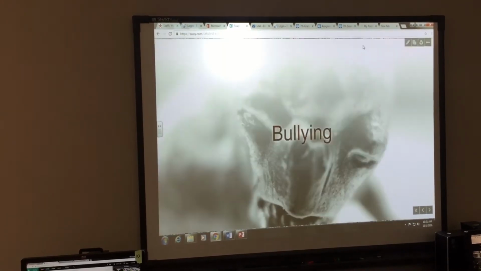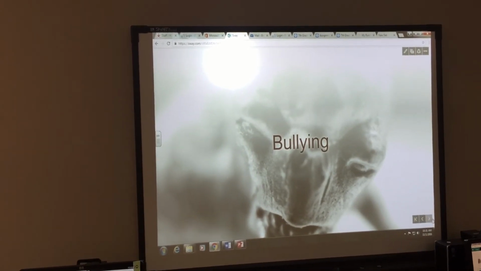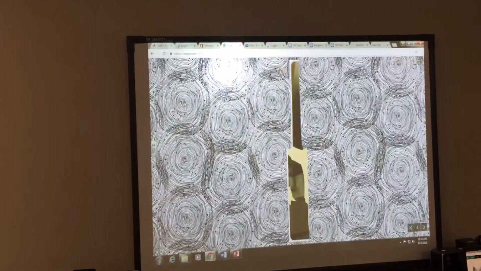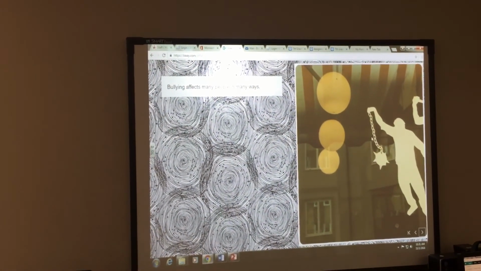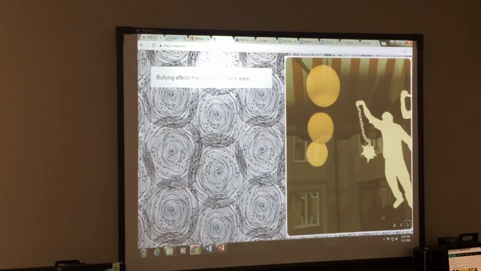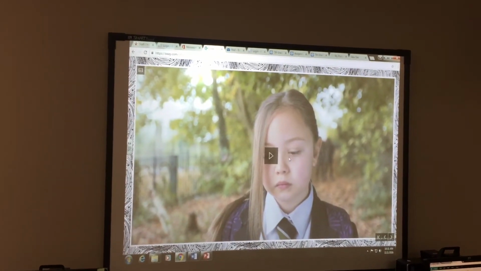So again, if I go up and play it, it's really freaking me out. It looks like it's broken. I don't know what the heck that is. I really need to change that. And there's the guy swinging a mace or something stupid. Right. Bullying affects many people in many ways. Next slide, there's my video.